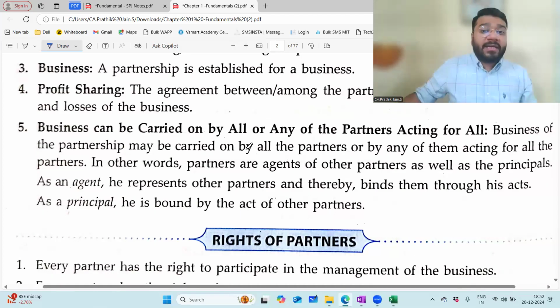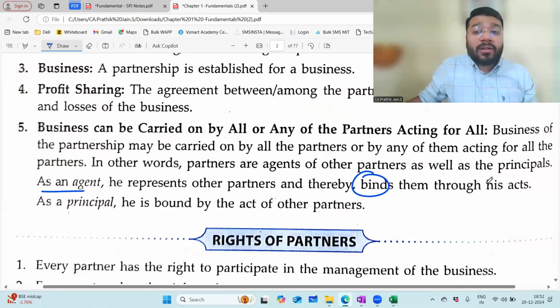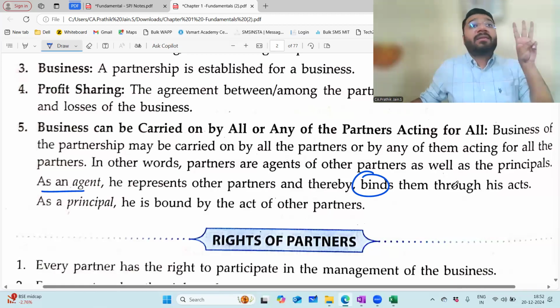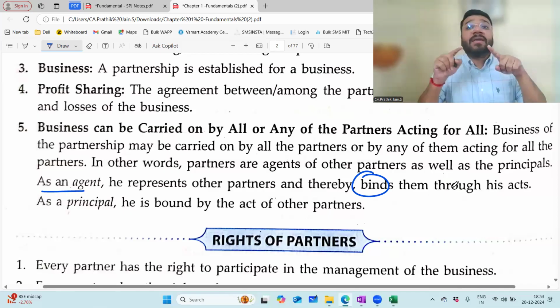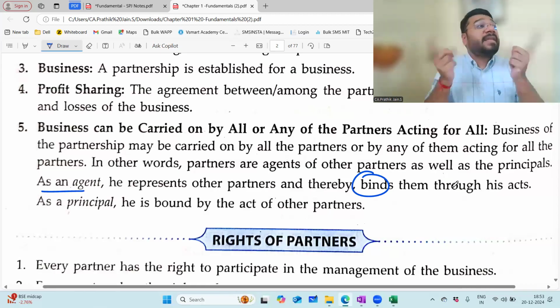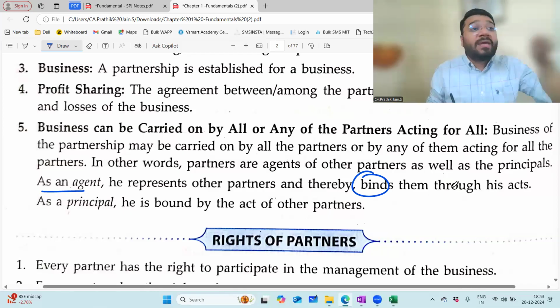Clear this point? Agent is a person who does all the work, and through his work, he binds all the partners, including himself. He binds himself and other partners. So A, B, C, three partners. A, B are sleeping partners. C is a working partner. Whatever C does is binding on C, B, and A. So what is the relationship between A, B, C versus C? Agency relationship, which means A, B, C are principal of C and C is agent of A, B, C.